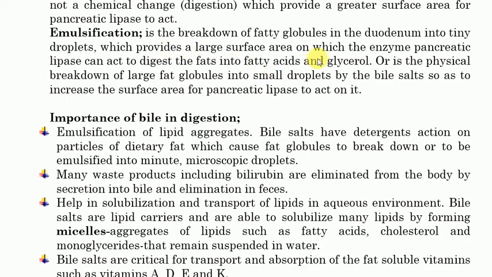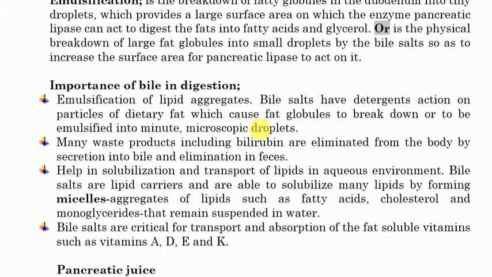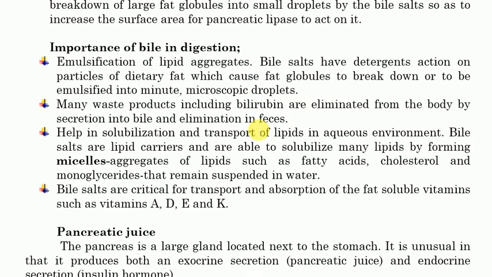Emulsification is the breakdown of fat globules in the duodenum into thin droplets which provide a large surface area on which enzymes of the pancreatic lipase can act to digest the fats into fatty acids and glycerol. So emulsification is the physical breakdown of fat globules into small droplets by the bile salts so as to increase the surface area for pancreatic lipase to act. This is another definition for emulsification. But one thing you should note here is that emulsification is physical digestion and not chemical digestion, as most people think that emulsification is chemical digestion. And we will look at the importance of the bile in digestion.